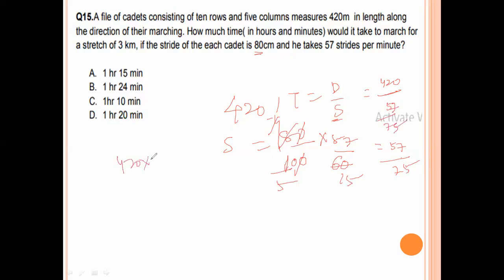So it is 420 into 75 by 57. Now calculate this amount. 75 times 4 is 300, and 75 times 2 is 150, so 350 by 57. 57 times 6 is 342.